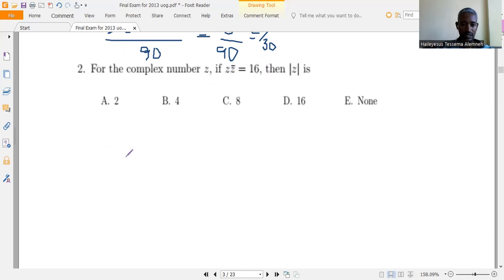then what's the modulus of z? Now, z times z conjugate is given. z times z conjugate is how much? Which is 16.